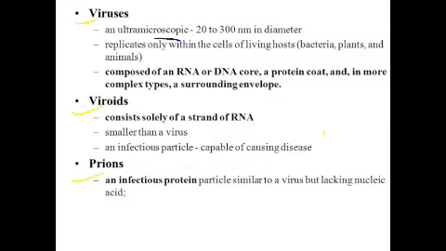The size of these viruses may be 200 to 300 nanometers in diameter. These viruses replicate inside the cells of the living host, that is bacteria, plants and animals. So viruses are also considered a biological puzzle for researchers,